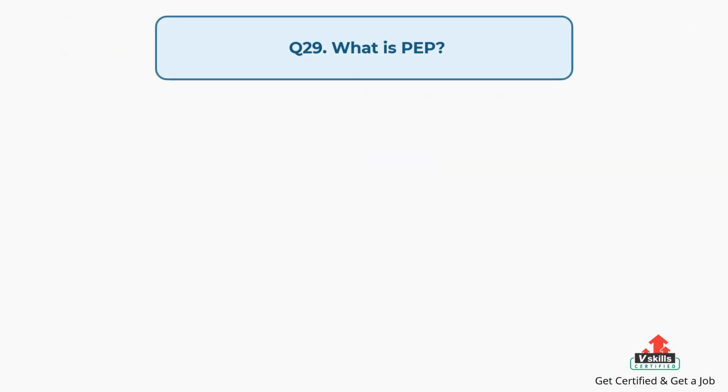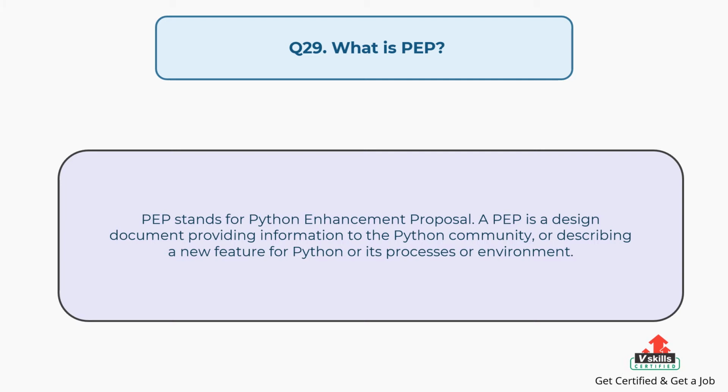Question number 29. What is PEP? The answer is, PEP stands for Python Enhancement Proposal. A PEP is a design document providing information to the Python community, or describing a new feature for Python or its processes or environment.